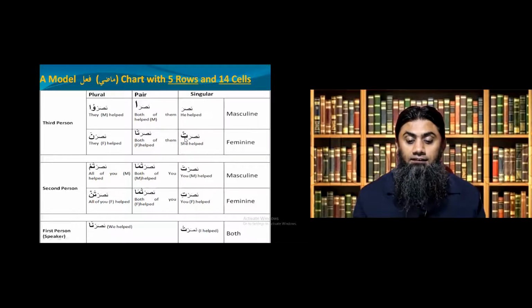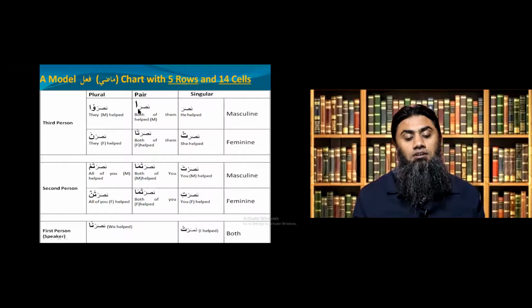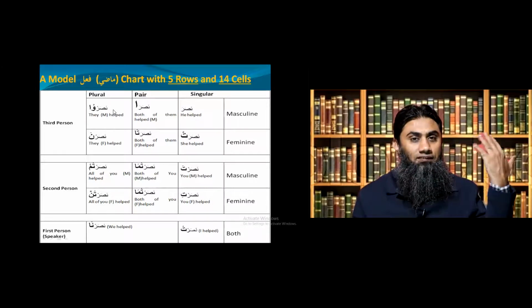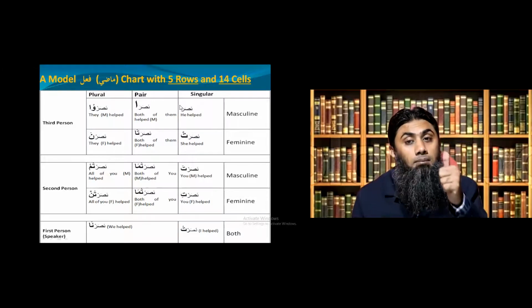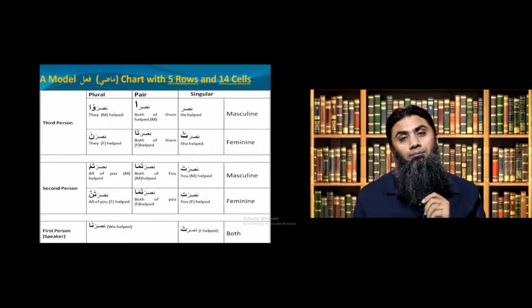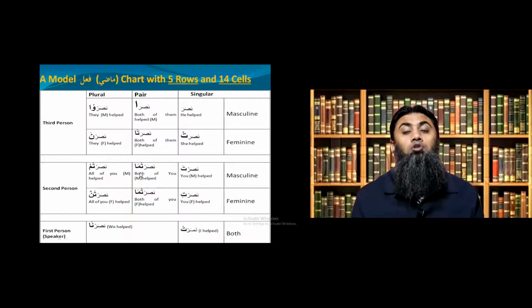Likewise, if it is ta with the sukoon ending, it means she. So please, you need to memorize this chart. Nasara, nasara, nasaru, like I did in the first lesson. Why? Because the ending at the end of this will give you the number and the gender of the doer. So this tuma, which was the example of our sentence, means both of you.